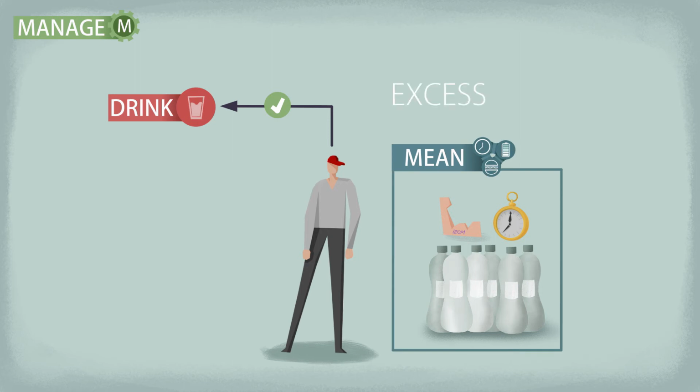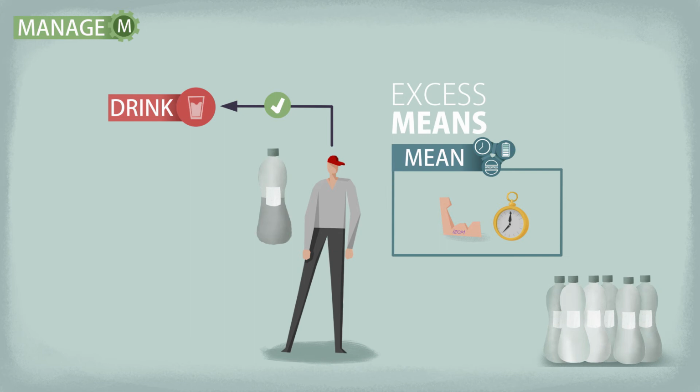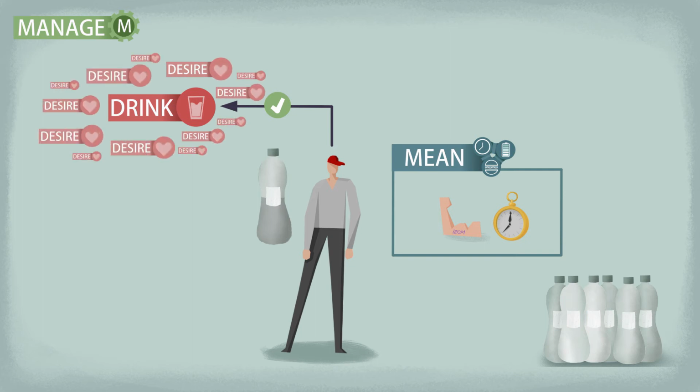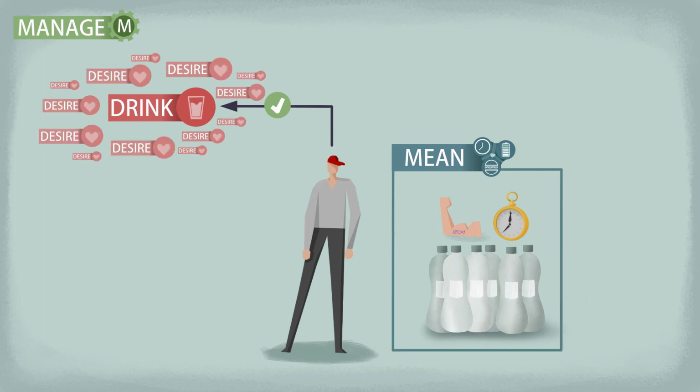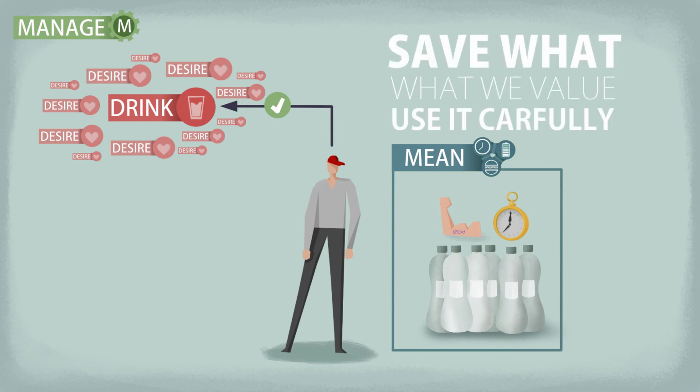Great, and a good thing is we have more means than needed. So if life was only about a single goal, we would be more than good. We wouldn't really care how much we consumed or saved. We could drink half the bottle and just leave the rest for good. But life is not about satisfying a single goal. We'll get thirsty again in a few hours, and we have countless other desires as well. This is why we mind how we use our existing means. We save what we value and use it carefully. This is what we do when we manage our existing means.